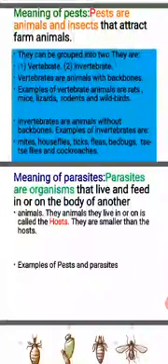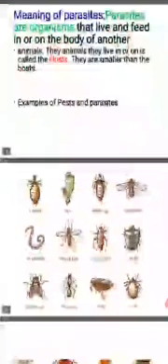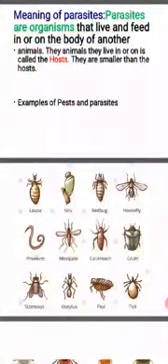The meaning of parasites: parasites are organisms that live in or on the body of another animal and feed on it. They depend on the body of another animal to survive. The animals they live in or on are called hosts.